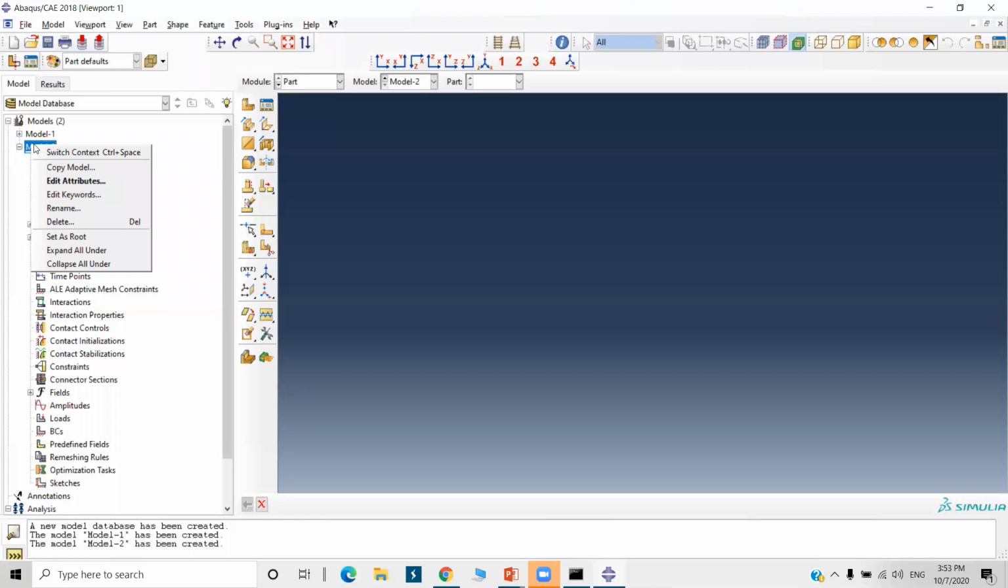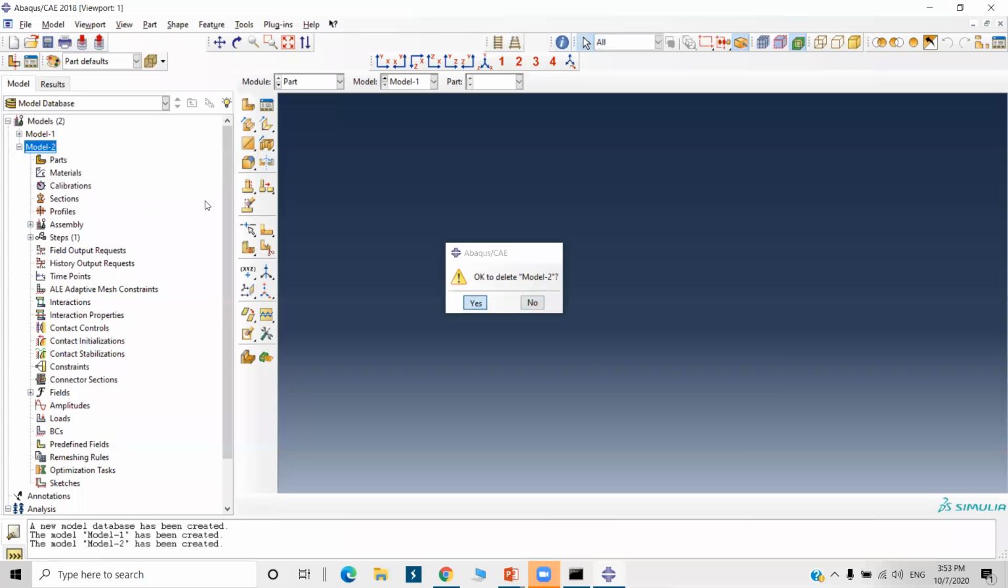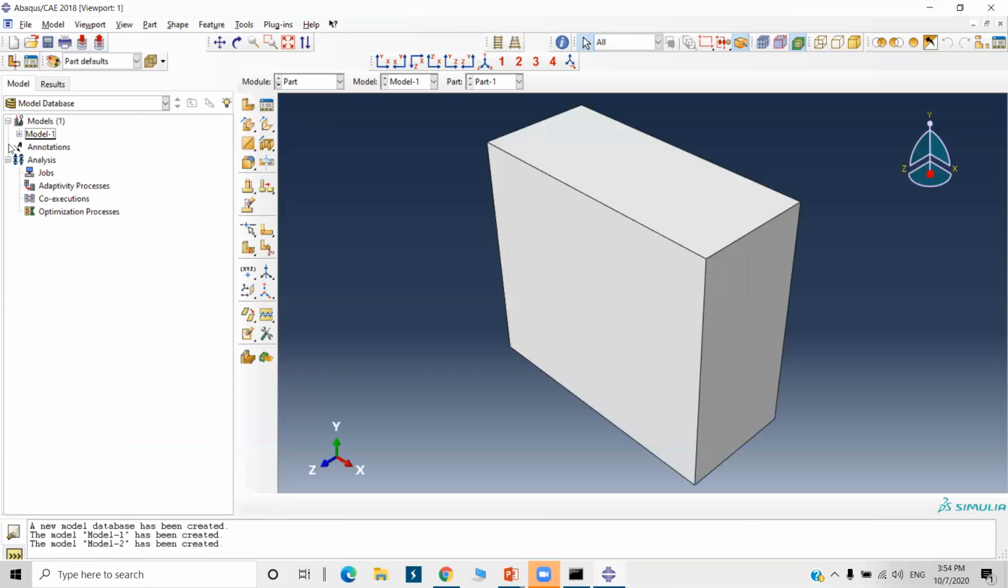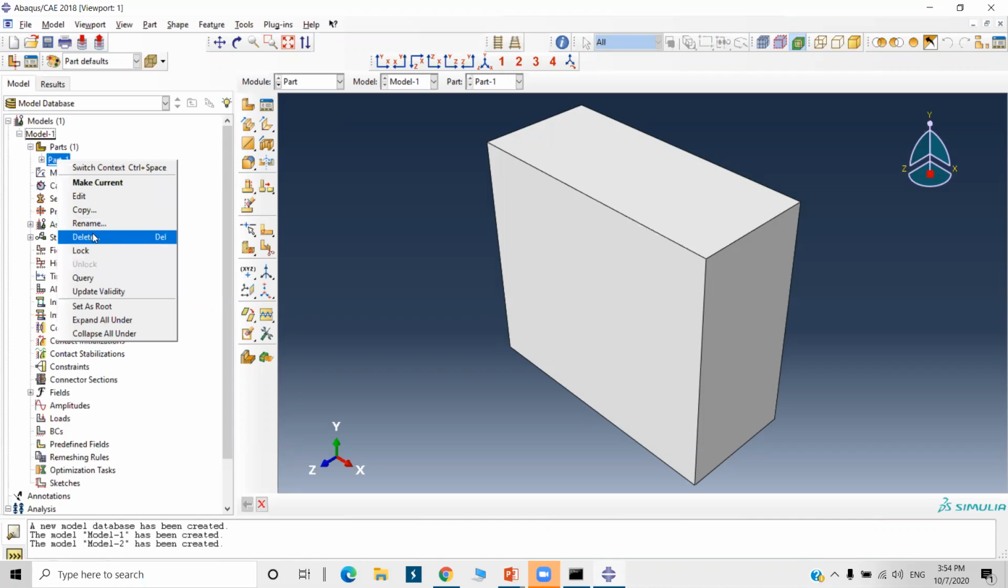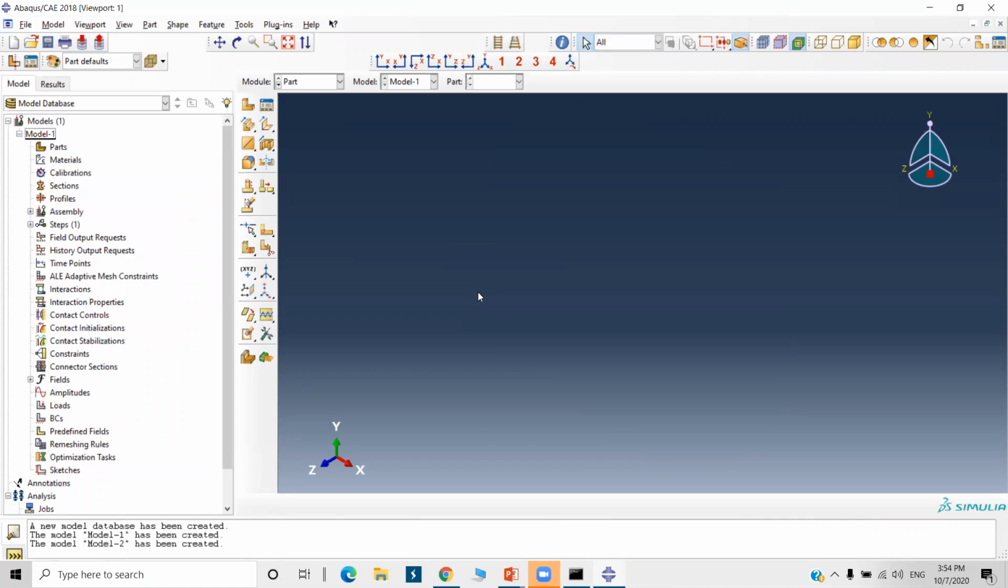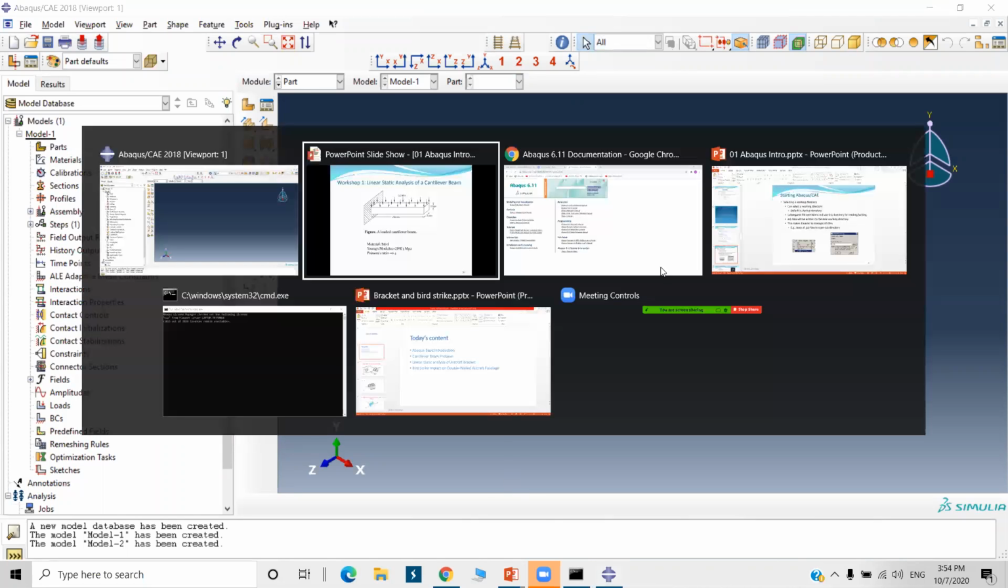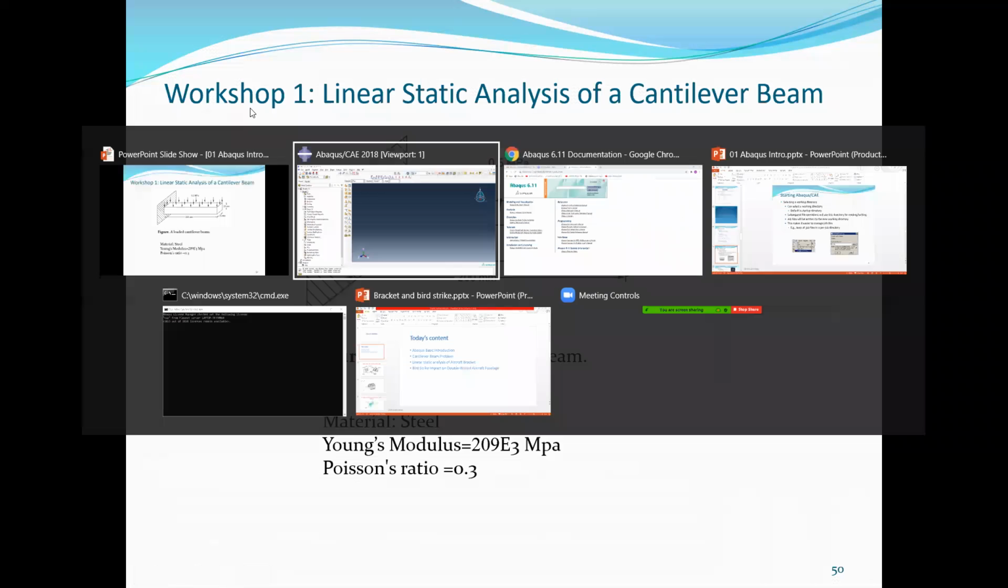Okay, I will delete this model number 2 because we don't need it. I'll delete this part also. Directly click on the explorer, right click on the part and delete it. Once again, we will check the dimensions here: 20 and 25, and 200 is the length.